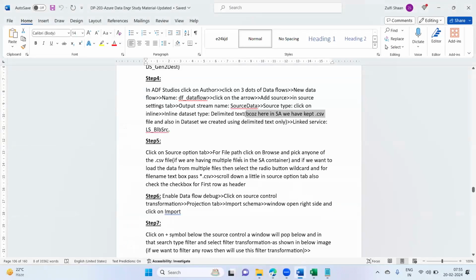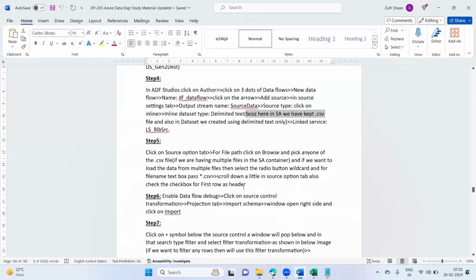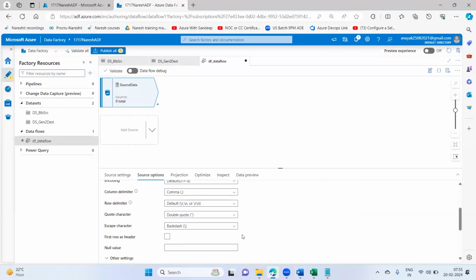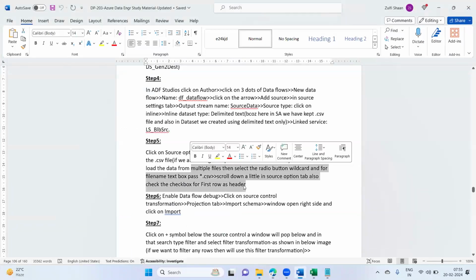Okay, so if we want to load the data from multiple files, select the radio button wildcard, and for the file name text box, pass star.csv. Here, instead of picking one particular file, just pass star.csv if you want to consider multiple files. Scroll down a little in the source options tab. Also check the checkbox for first row as header, so you are treating the first row as the header in your file.